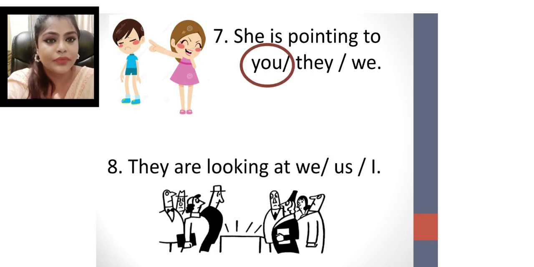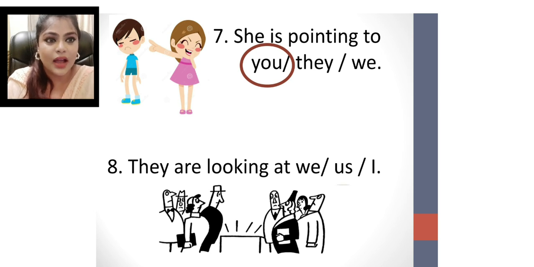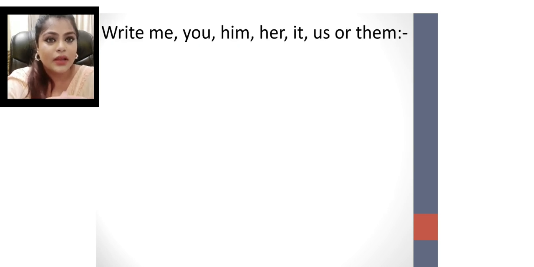Next. They are looking at us. You are included there, and you're saying that they are looking at us. Next question. Write me, you, him, her, it, us, or them.